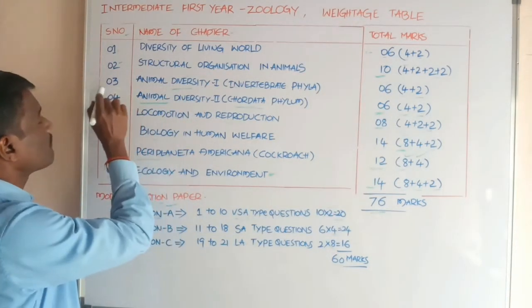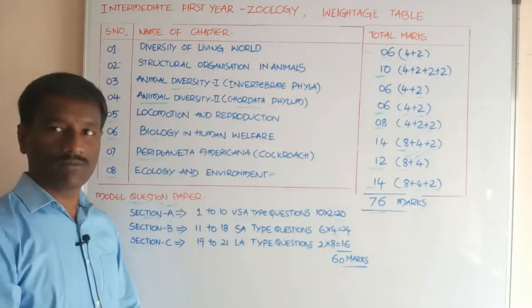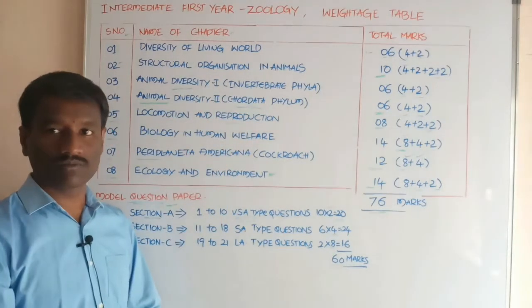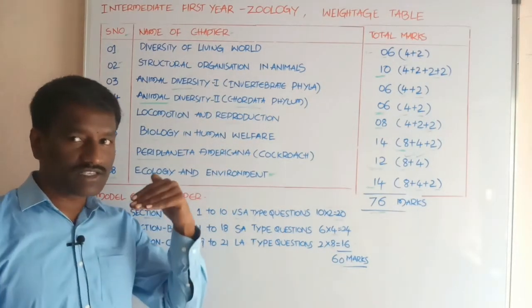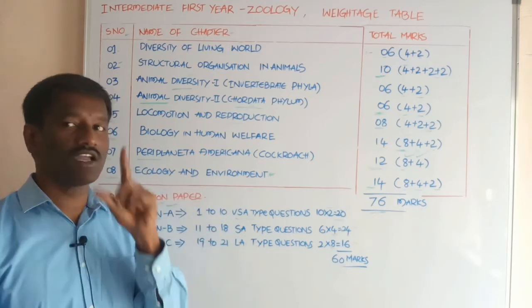And third one, that is animal diversity 1. Animal diversity 1 is also called invertebrate phyla. Animal diversity means diversity in the animals.